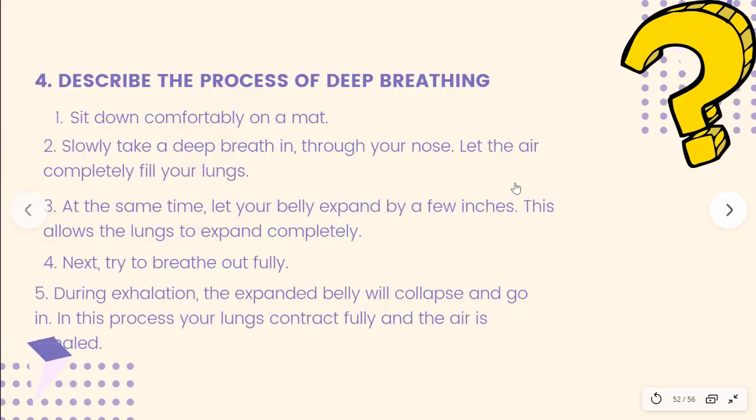Question 4. Describe the process of deep breathing. We have already done it, so I'll just quickly read through it again. Sit down comfortably on a mat. Slowly take a deep breath in through your nose. Let the air completely fill your lungs. At the same time, let your belly expand by a few inches. This allows the lungs to expand completely. Next, try to breathe out fully. During exhalation, the expanded belly will collapse and go in. In this process, your lungs contract fully and the air is exhaled.